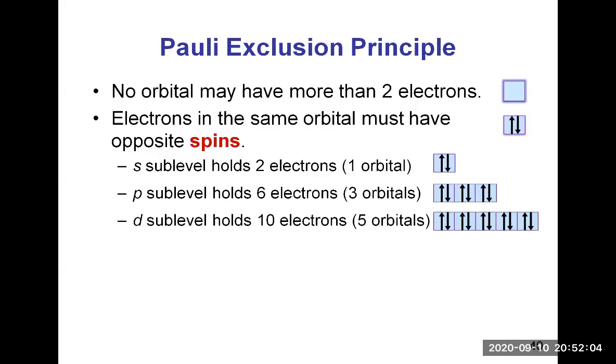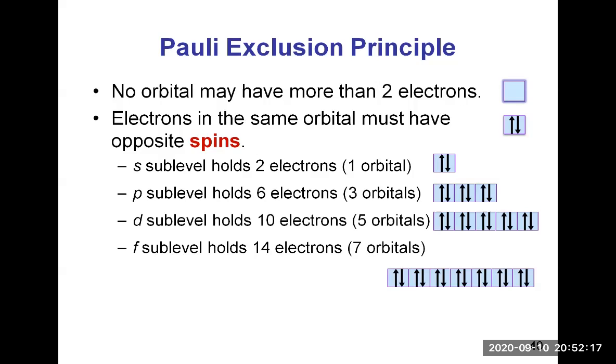The d subshell can hold 10 electrons maximum because it contains 5 orbitals times 2 electrons each, so that's 10 electrons maximum in a d subshell. And then the f subshell can hold 14 electrons maximum because there are 7 orbitals in the f subshell, so 7 times 2 electrons each, that's 14 electrons maximum in an f subshell.